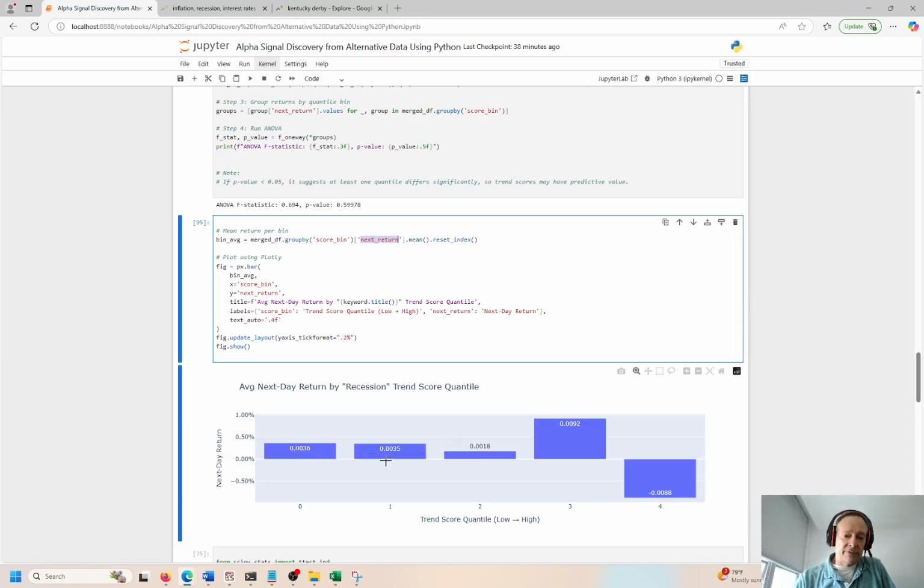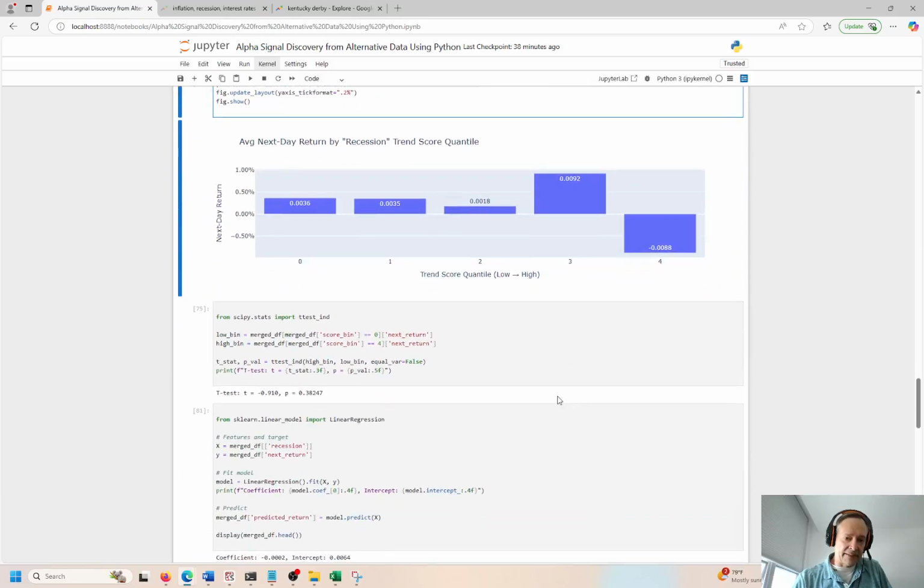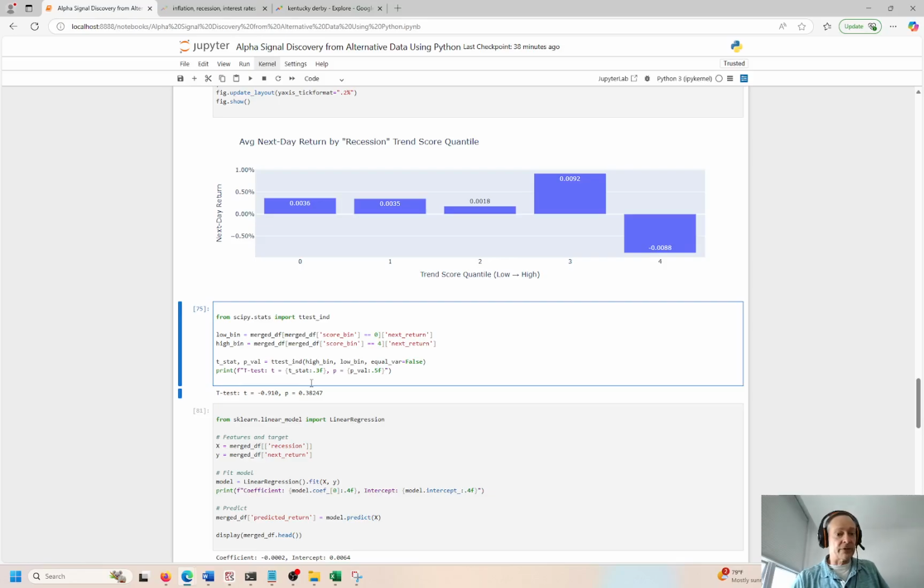So we have 0.036, 35, 18, and 0.092, and then the negative 0.008, right? So pretty low numbers here. I mean, we're not even at 1%. Next day return. So that, again, is another type of analysis. We tried a few ideas, but nothing has worked so far.